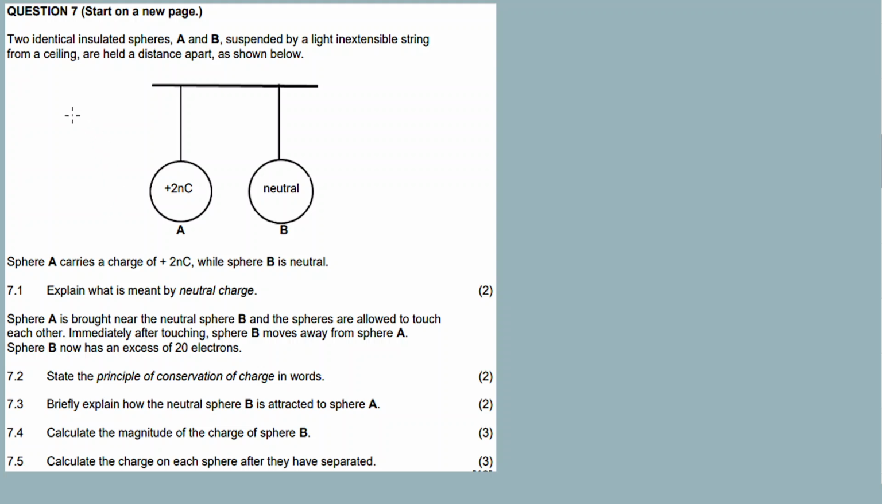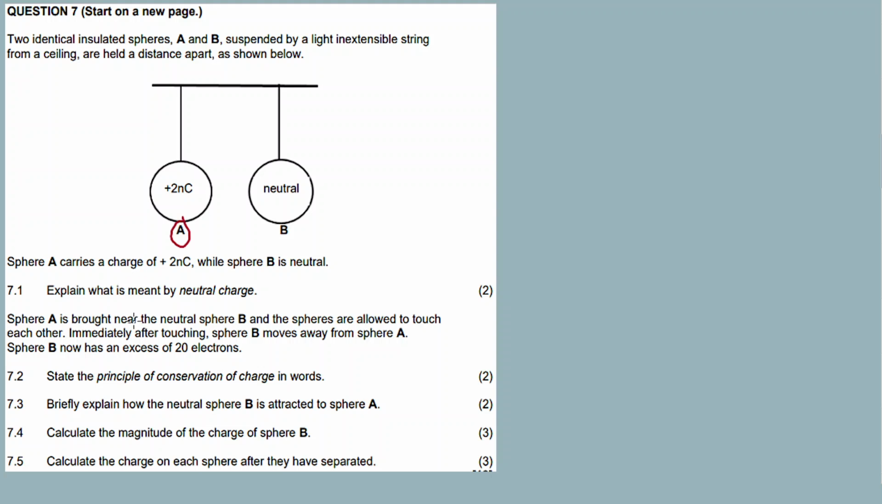Alright, now lana basiphe two yama-spheres, A no B. They are held at a distance and suspended from ceiling. So A is positively charged, B neutral again, right? Now, on the first question, but explain what is meant by a neutral charge.